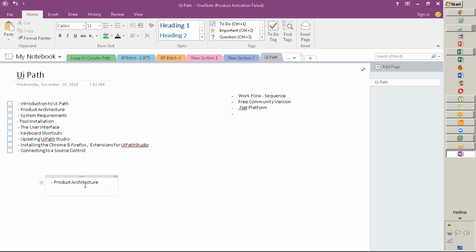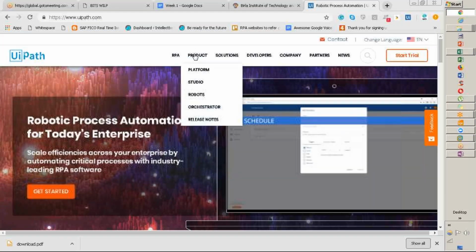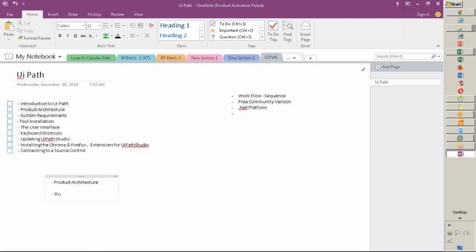First is studio, then we have robot, then we have orchestrator. These are the three core or primary components.